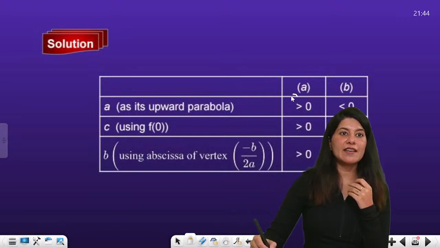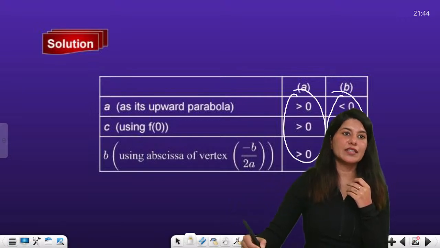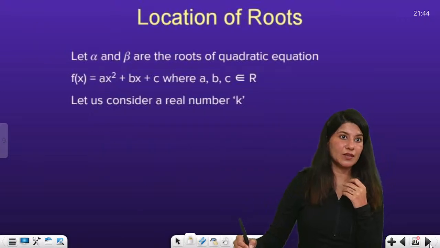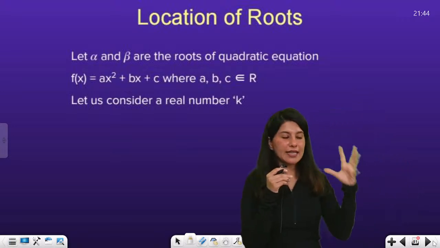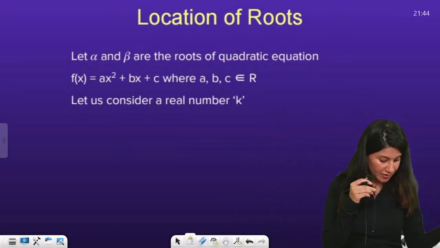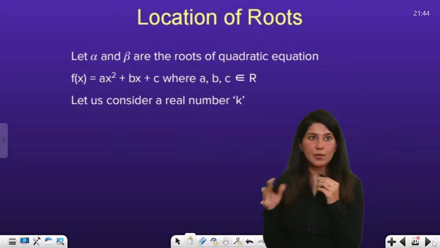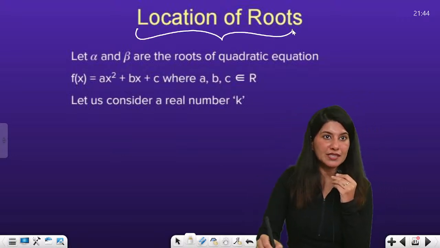Alright, so first case everything is positive. Second case everything is negative. Okay. Now we have got the last topic of the session, so it will take hardly 7 minutes, but it is very important, right? The topic is very important, location of roots.